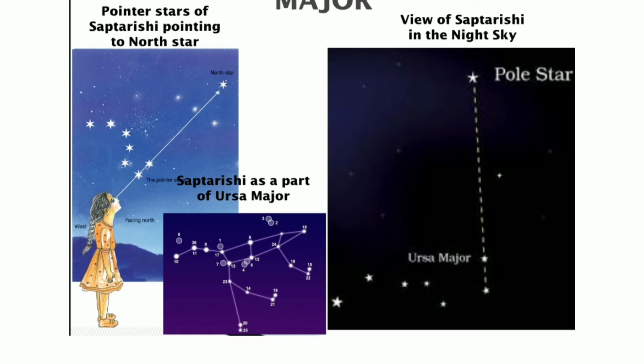Now here are some of the constellations. As you can see, to the right is a view of the Saptarishi in the night sky. There is the pole star and this is the Ursa Major. So Saptarishi is a part of Ursa Major, and also given to the left of this slide are the pointer stars of Saptarishi pointing towards the North Star.